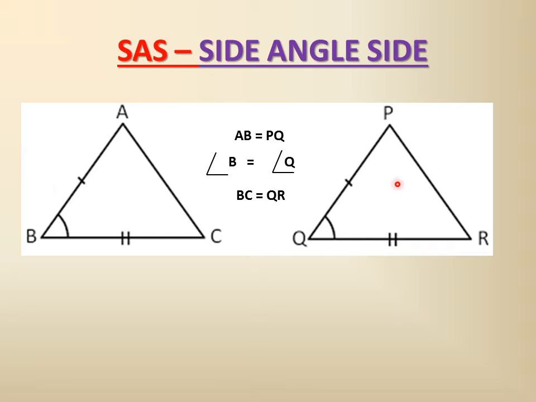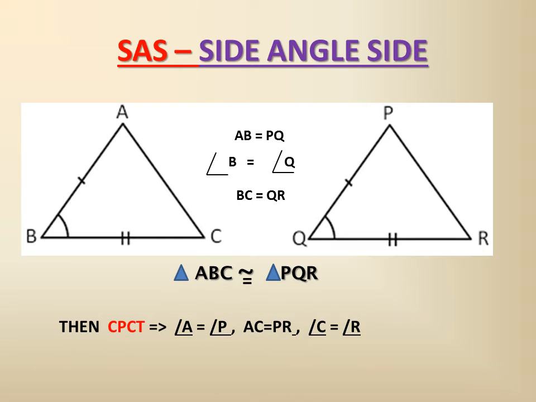And if these two triangles are congruent, from the CPCT rule we can say that the other angles, angle A and angle C, which we have not considered, are also equal. Now after proving the congruence, angle A will be equal to the corresponding angle P. Angle C will be equal to the corresponding angle R. And we have considered two sides, so the third side AC will be equal to PR.